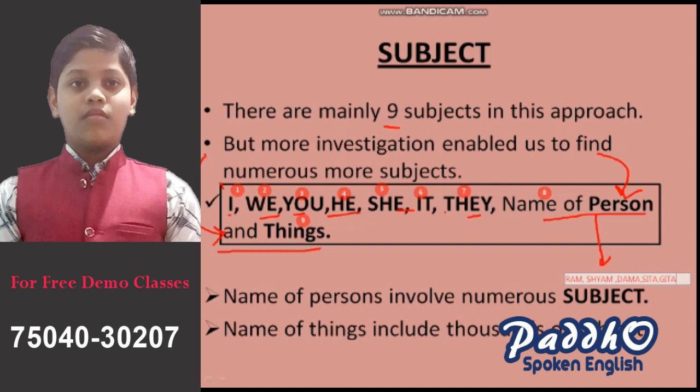And then what is the name of thing? The name of thing, here you can see all the nouns, the naming words, are included. For example, if you take chair, and then also table, and also pen, and every noun, every naming word is included under this section. And now name of things include thousands of subjects. I have already discussed the subject, and this is written that name of things also include thousands of subjects. As here nouns, there are several numerous nouns, countless nouns we have. So now we will proceed further.